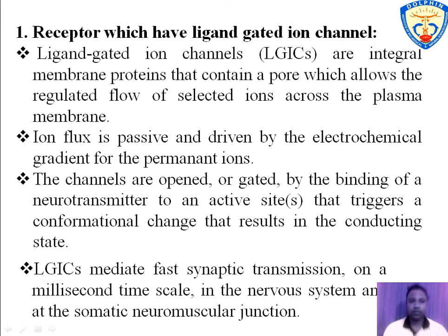So the first is receptor which has ligand gated ion channel. Receptor ligand gated ion channel is involved in ion flux, meaning it allows the regulated flow of selected ions across plasma membrane. The ions, for example sodium ion, potassium ion, calcium ion and chloride ions, are involved in the formation of electrochemical gradients and mediate fast synaptic transmission in nervous system.